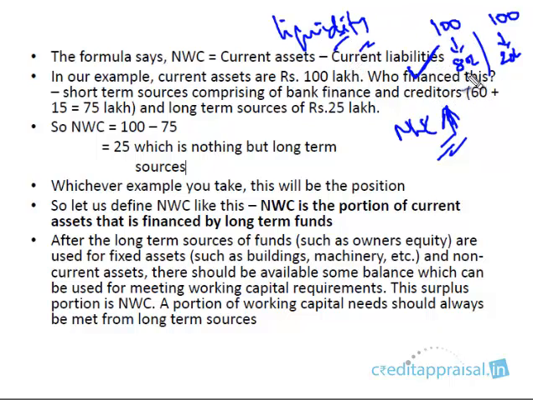This company can meet the short-term liabilities easily, because if 80 lakhs was financed by long-term sources, the current liability is only 20 lakhs. So it can easily meet 20 lakhs, compared to the other company which has to meet 80 lakhs. So NWC is a measure of liquidity, right? As a company, and also as a banker, you prefer a company which has more NWC, of course assuming all other things are the same.